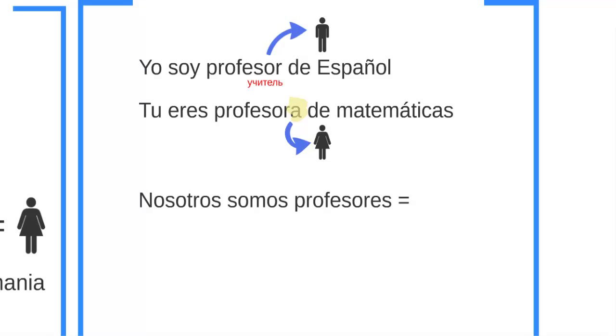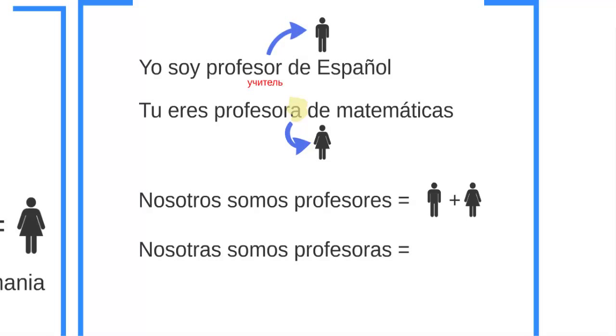So nosotros somos profesores. We are teachers. There is something interesting about masculine and feminine in plurals. So if we have a girl and a boy, we use the masculine. Nosotras somos profesoras. Only if we have ladies. Do you see the endings, how they change? As. So we have nosotros changed to nosotras, and profesores changed to profesoras. This is really important, okay? We have gender difference.